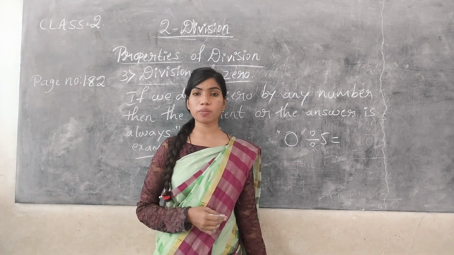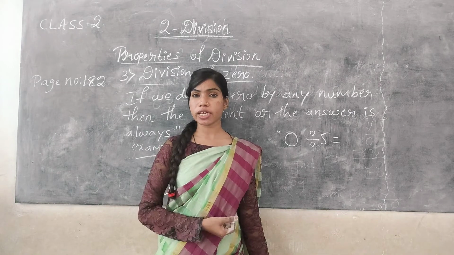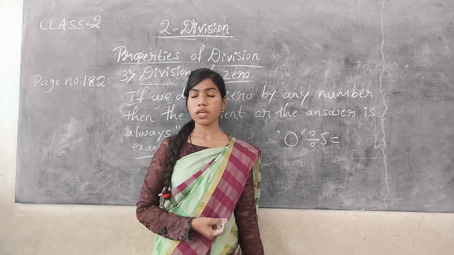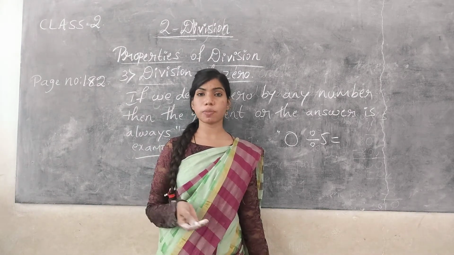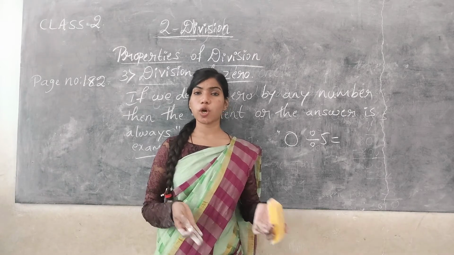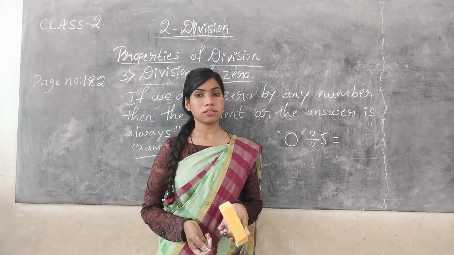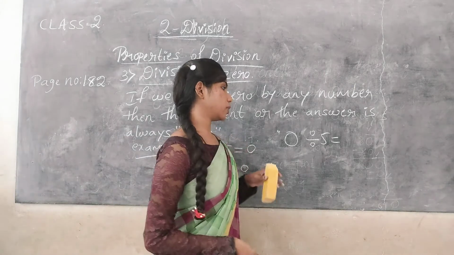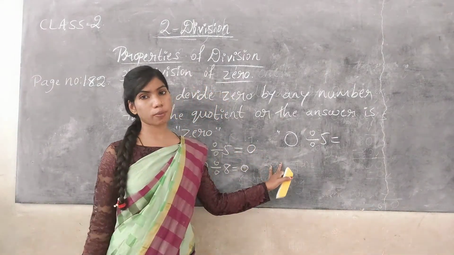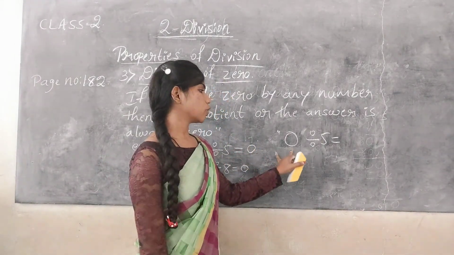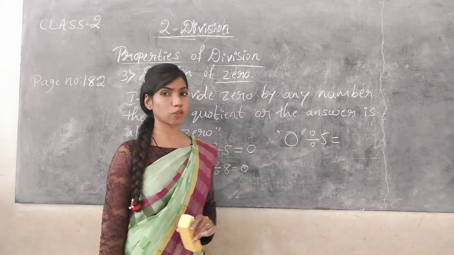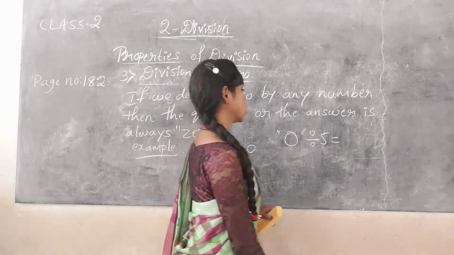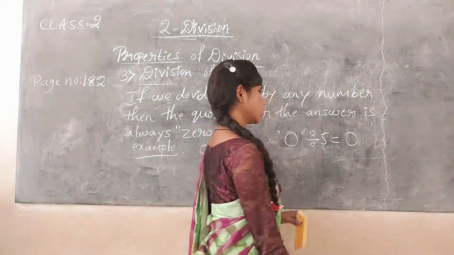So how many marbles will each friend get? Each friend will get 0 marbles because you haven't any marble. So 0 divided by 5 is equal to 0.